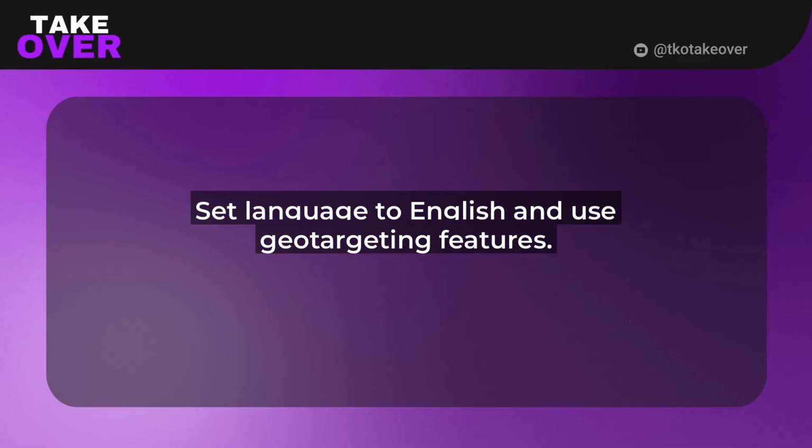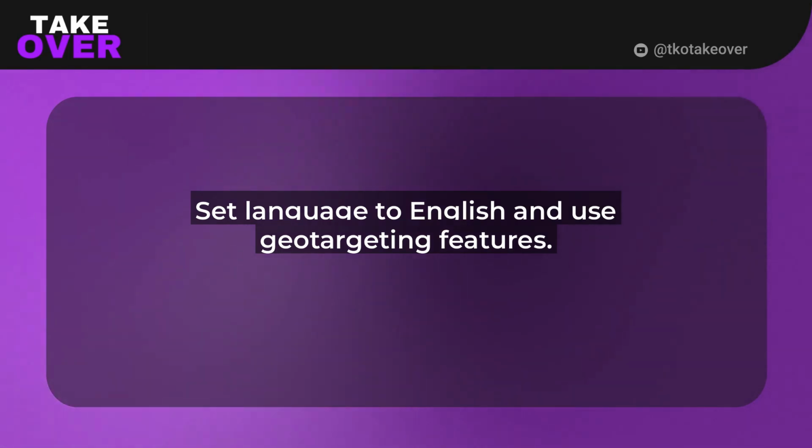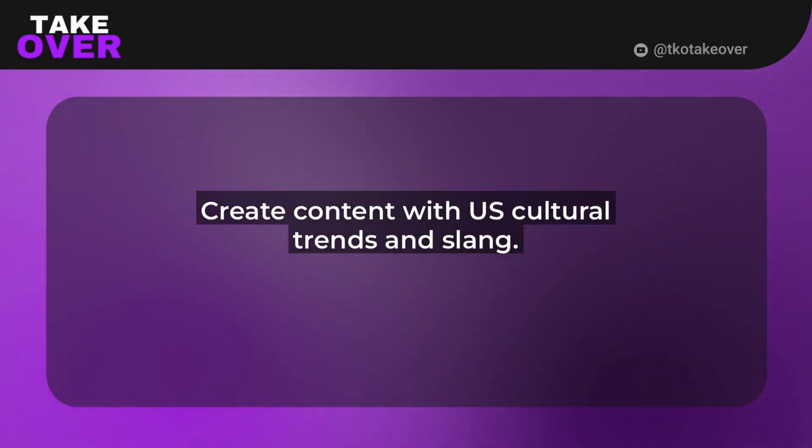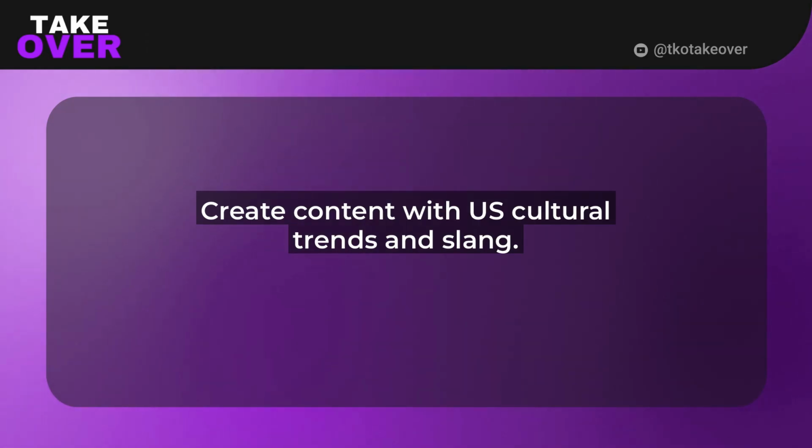First off, understand TikTok's algorithm. In 2025, it's all about personalization powered by AI. To target US viewers, start by setting your content's language to English and using geotargeting in your ads manager. This ensures your videos show up for users in specific US regions like New York or California.